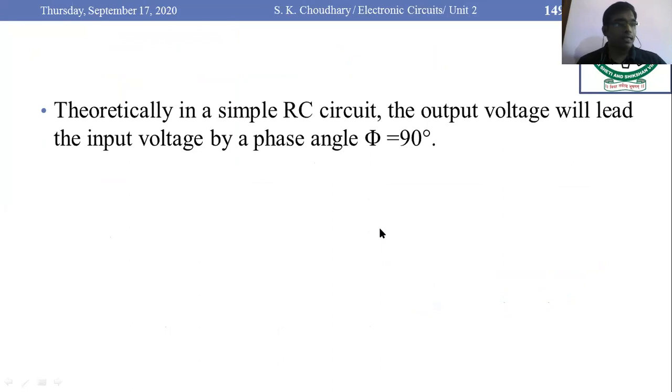Theoretically, in a simple RC circuit, the output voltage would lead the input voltage by 90 degrees.